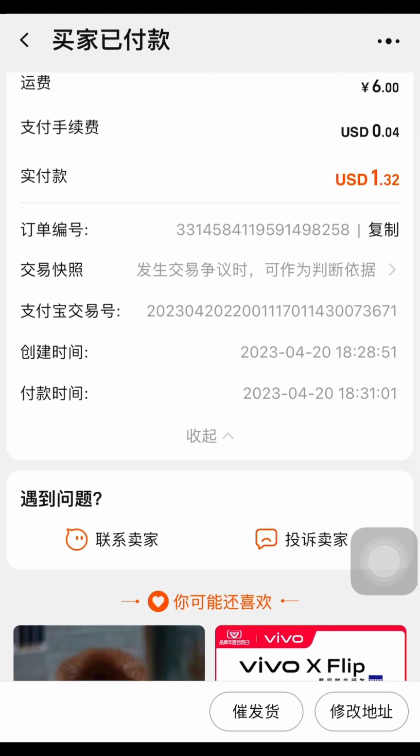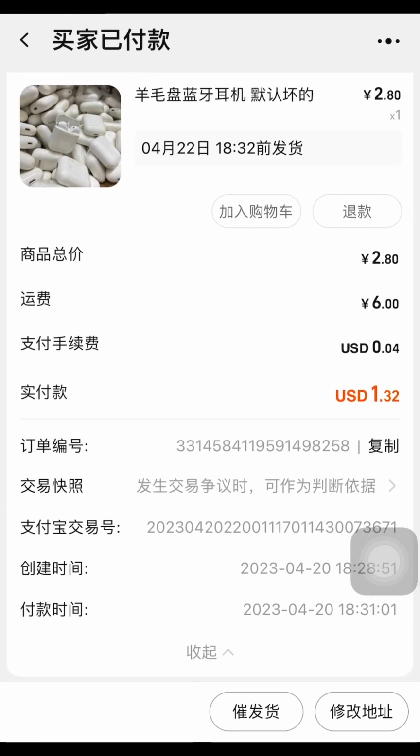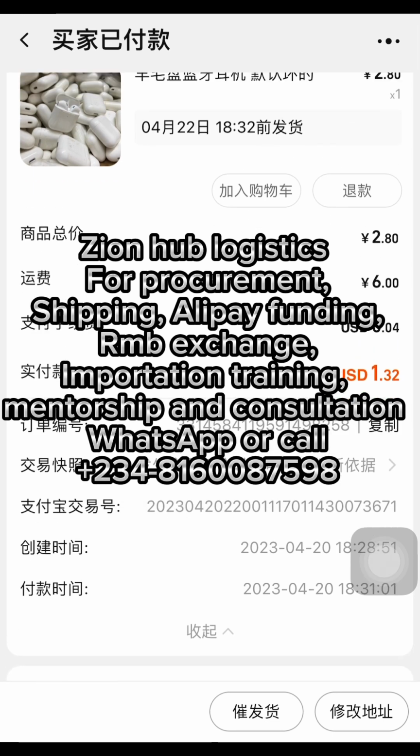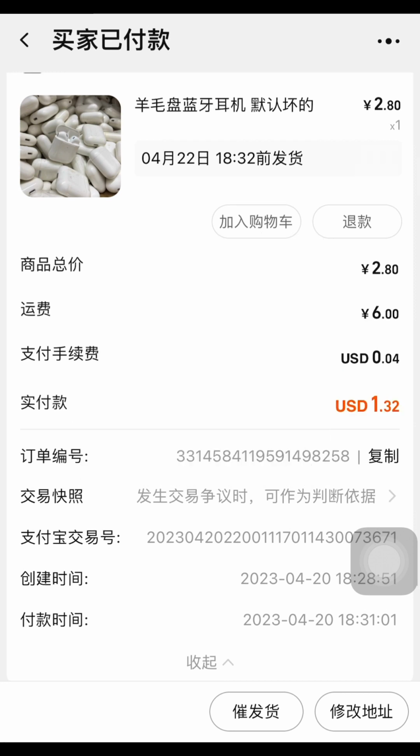This is the tracking number for this product, and these are the charges. We have the charges for the local shipping fee, and everything that you need to know about this product is here. Now this is the place where we are going to be asking for a refund. I understand that some suppliers might be funny. They might delay you, they might do this, they might do that, and you want this item delivered. You've reminded this seller several times and they are not delivering your product.